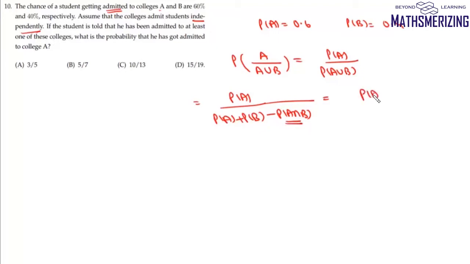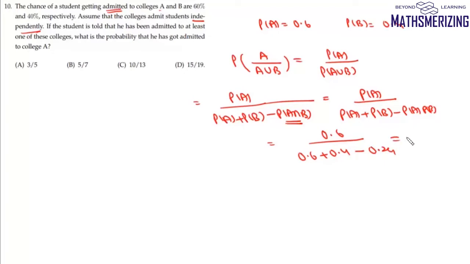So we'll write this as probability of A upon probability of A plus probability of B minus probability of A into probability of B. Now what's the probability of A? It is 0.6, and here it will be 0.6, 0.4 minus 0.6 into 0.4, which will be minus 0.24. So it will be 0.6 upon 1 minus 0.24, so it will be 0.76. So it is nothing but 15 by 19, and that's your option number D.